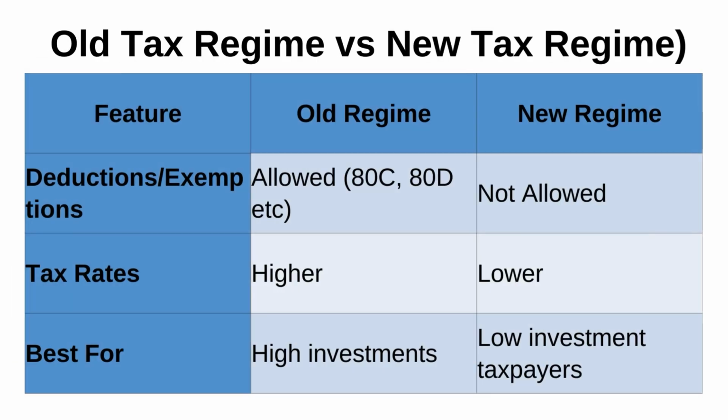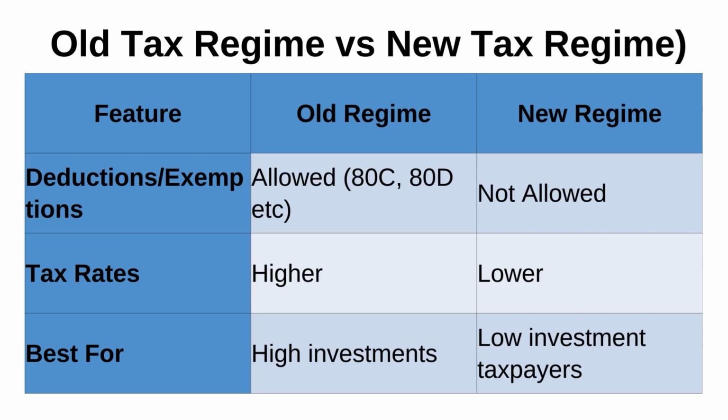Then we have the old tax regime versus the new tax regime. This is a glimpse of the basic difference between them, which you can see on the slide. In the first column we have the feature, then the old regime and the new regime. As far as deductions and exemptions are concerned, in the old regime we have 80C, 80D, etc. allowed, but in the new regime these exemptions and deductions are not allowed.